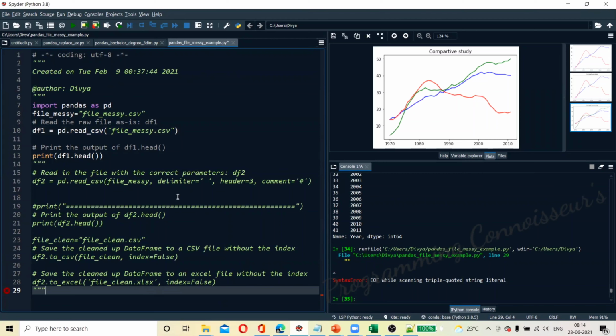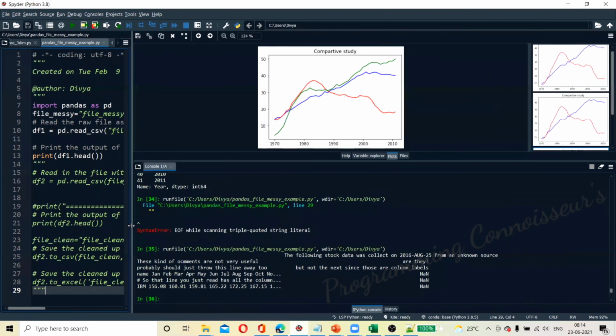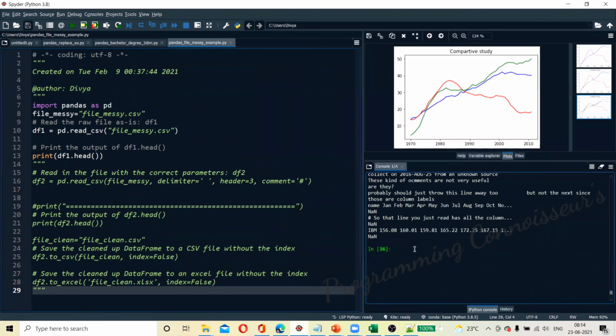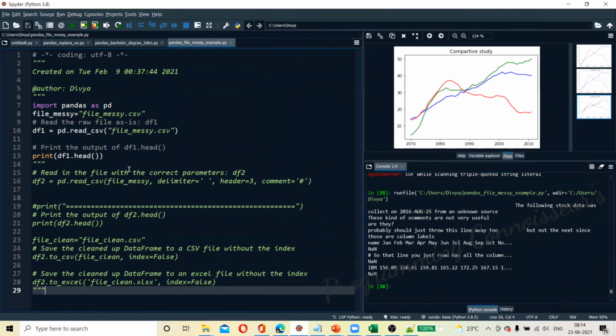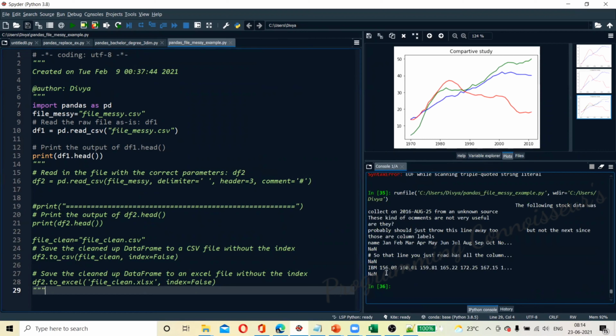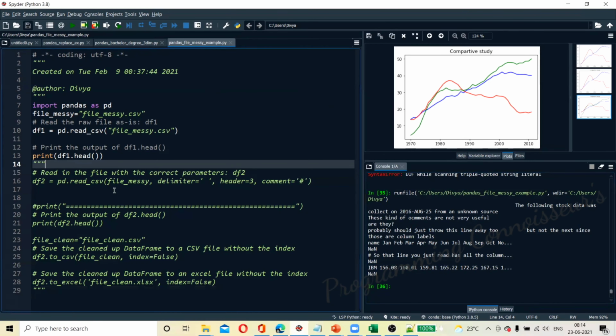Okay, we have read the data. If you observe here, this data is like this in a notepad. In the same way it has read the data and kept it here, everything in the first 5 rows. Let us go and see the first 5 rows. Until IBM it is there, 0 to 5, the first 5 rows.